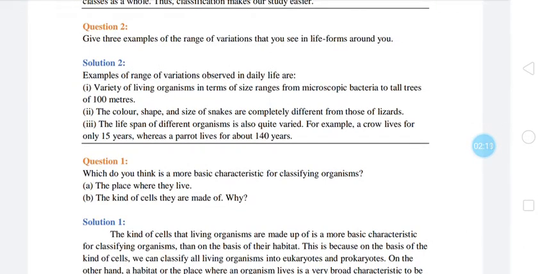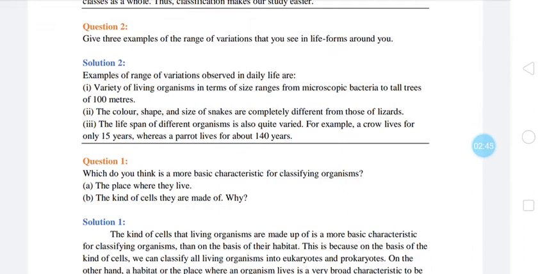Some of you may observe animals, some of you may differentiate between plants and animals, some of you may differentiate between bacteria and some other organisms. Likely, the solution may vary, but the line of the solution should be: examples of range of variations observed in daily life are varieties of living organisms in terms of size, ranging from microscopic bacteria to tall trees of 100 meters.